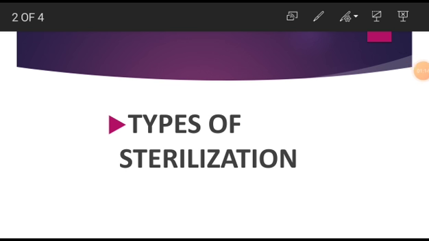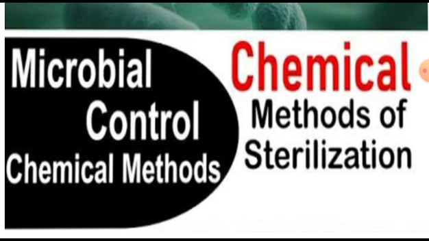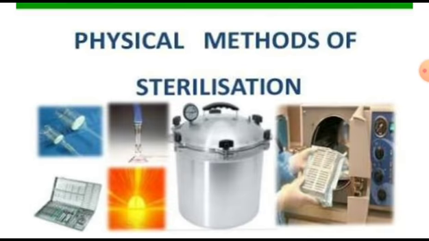So next one is types of sterilization, or methods of sterilization. First one is physical method of sterilization and second one is chemical method of sterilization. First one is physical method of sterilization. I will deal with the physical method of sterilization.